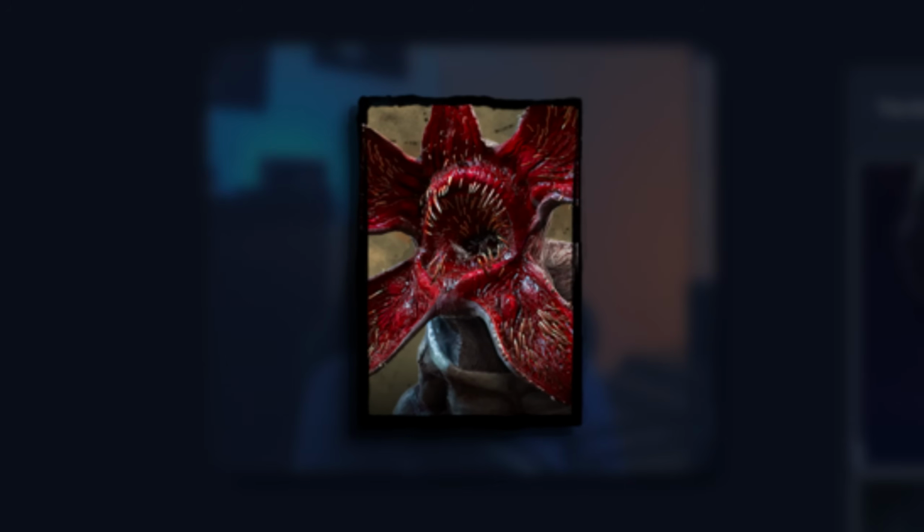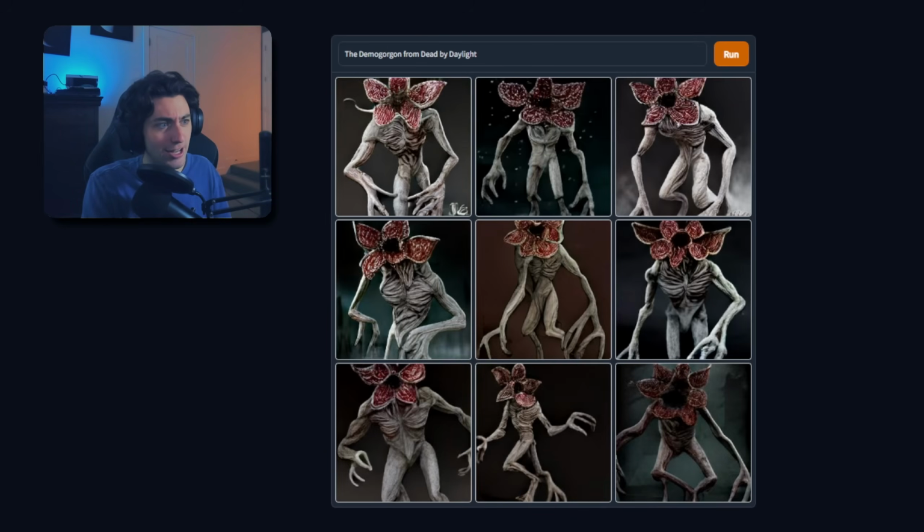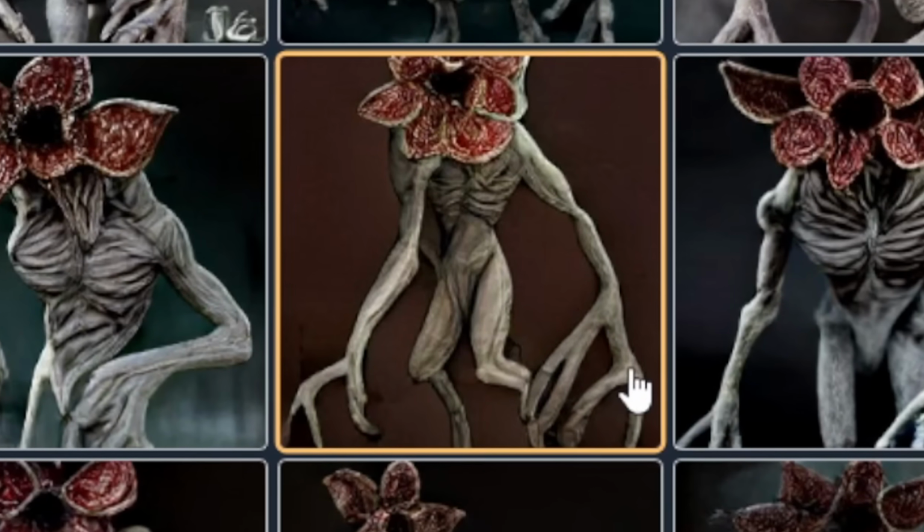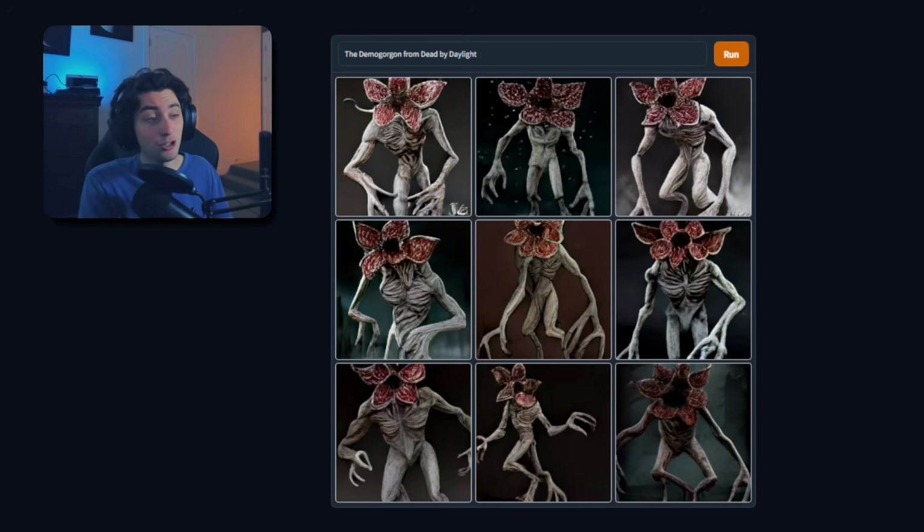The next one is Demogorgon. This will be fun. This actually looks extremely accurate. It doesn't really look deformed at all besides the 18 fingers it has and extra mouths for some reason. It looks pretty good. I forgot to rate the Ghostface. I'm gonna give that a 5 out of 10. It didn't try hard enough.